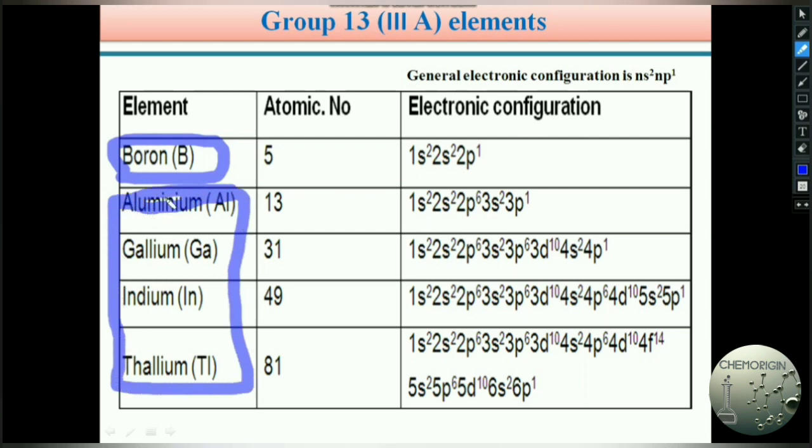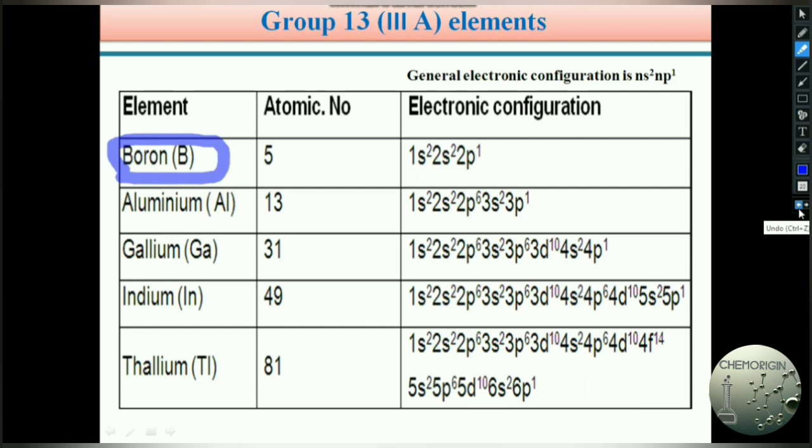Aluminium is the most abundant metal, and it is the third most abundant element in the earth's crust. Different metals are available in the earth's crust. The remaining elements, gallium, indium, and thallium, are also metals.